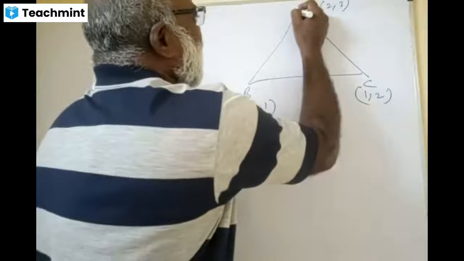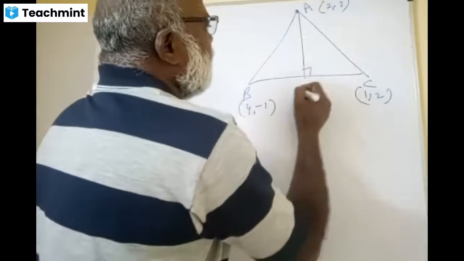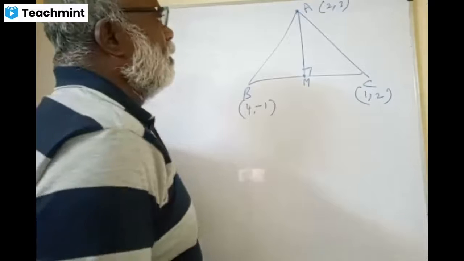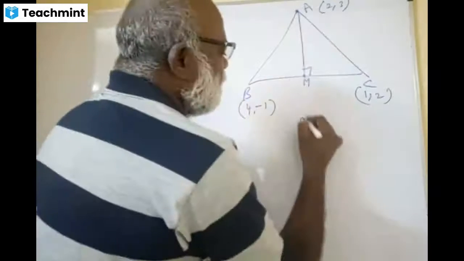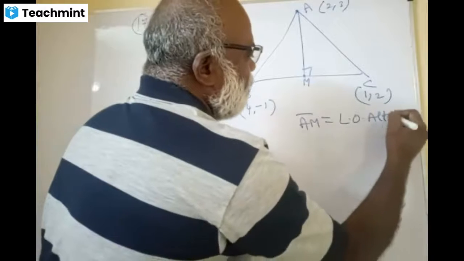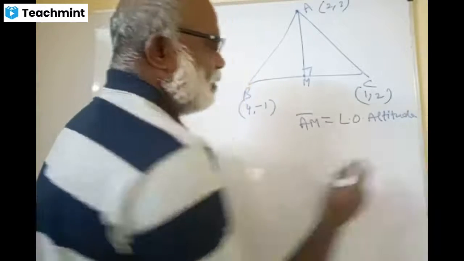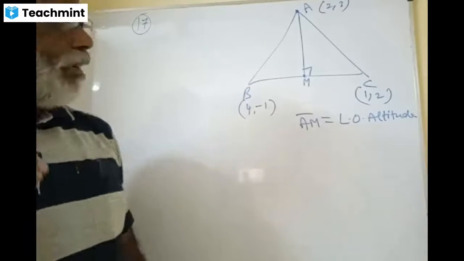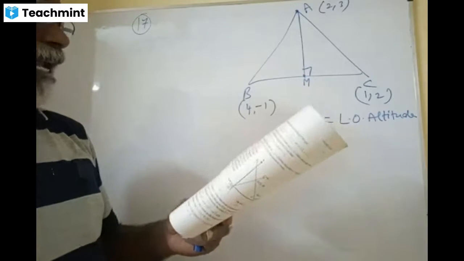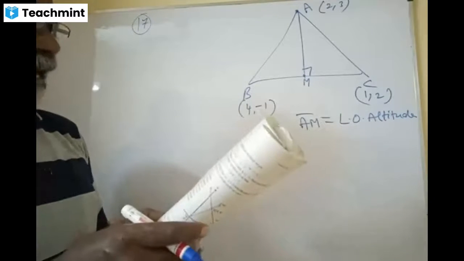This is the vertex A. This is called the altitude. This is called M, some point. Okay, so friends, AM is the length of the altitude. AM is the length of the altitude. You understand? Yes. So find the equation and the length.